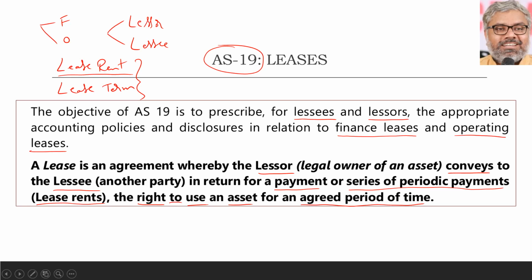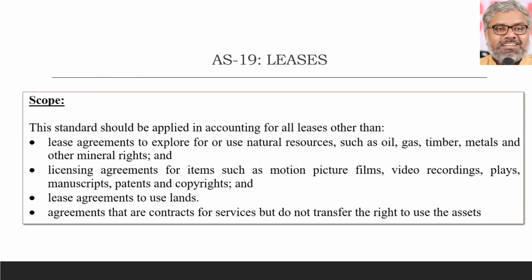Of course, when we say a lease, in both cases, whether it is a finance lease or an operating lease, these characteristics of a lease are common. But in order to call a particular lease a finance lease, certain conditions have to be satisfied according to AS 19. We have to check those things.